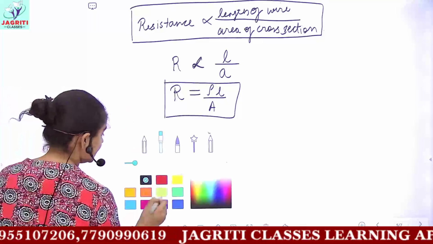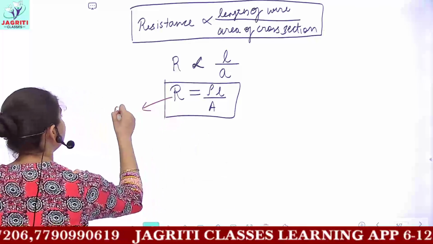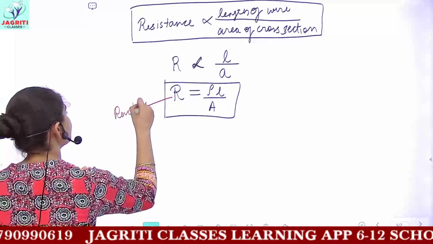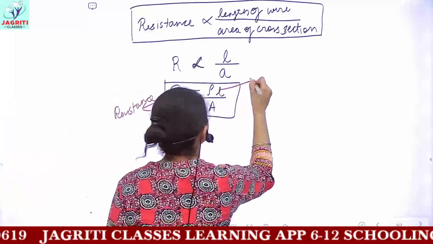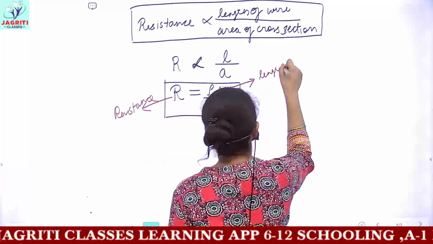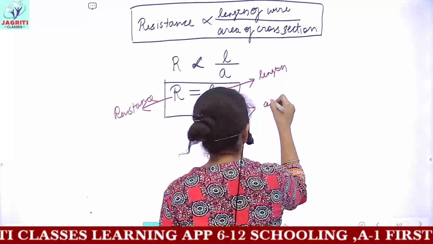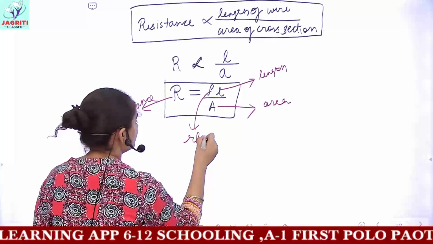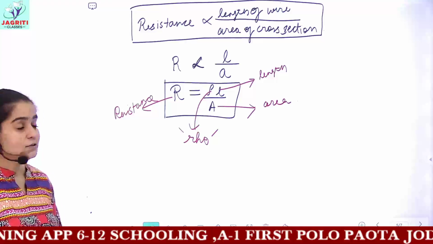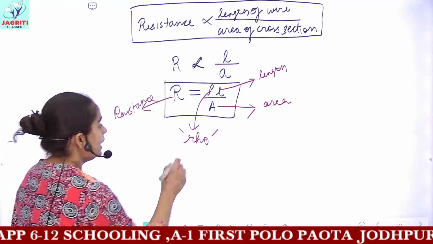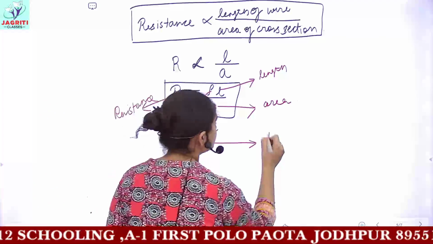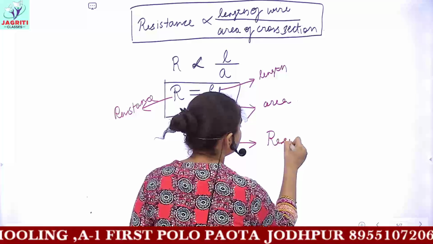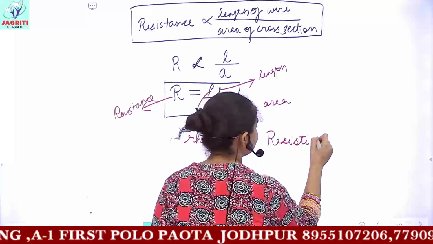So here R is obviously the resistance, L symbolizes the length of wire, A symbolizes the area of cross section of wire, and this constant is known as rho. This rho denotes a physical parameter which is resistivity.